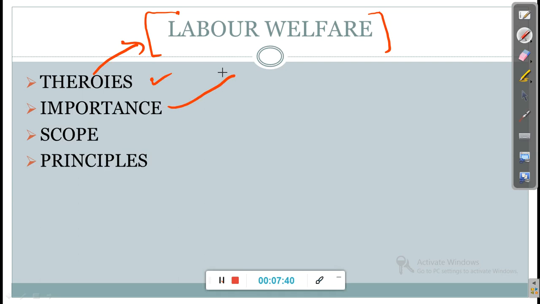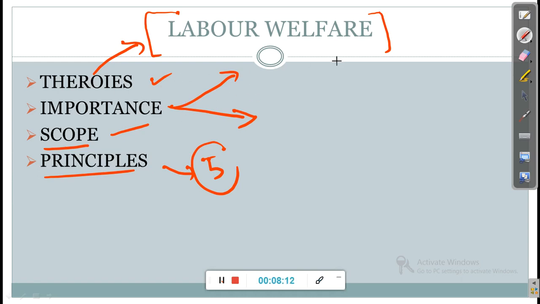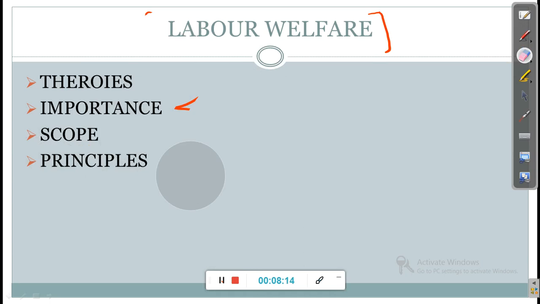Next is the importance of labor welfare, that is, how the workers will be benefited from labor welfare, as well as how the employer will be benefited by labor welfare. Next is the scope and principles of labor welfare, like five principles, I think. So these principles, scope, theories and importance, you have to prepare for the labor welfare portions.